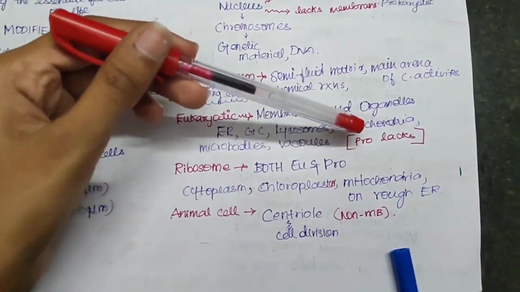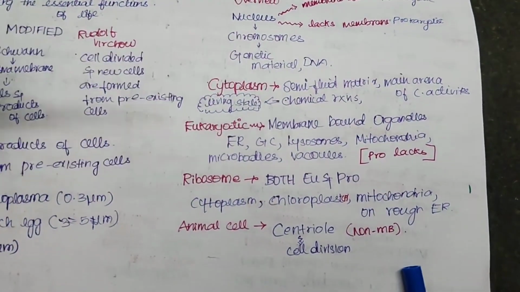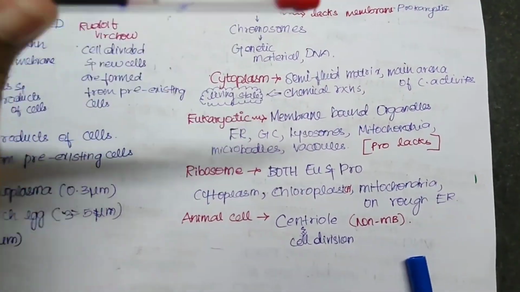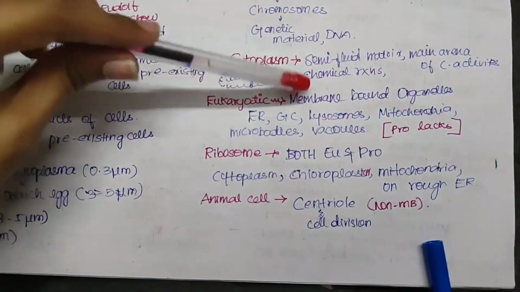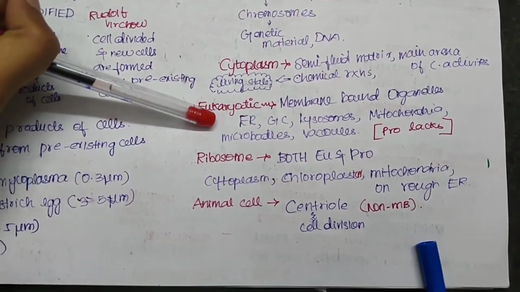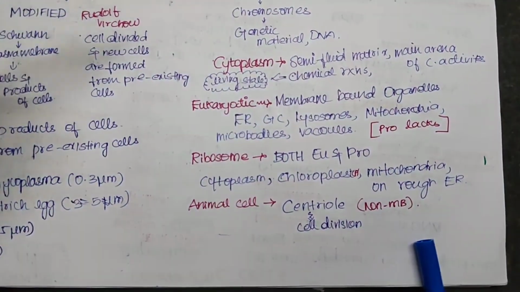So which means the prokaryotic cell lacks all these organelles, right? Eukaryotic means it contains membrane bound organelles and a membrane bound nucleus. So these are the membrane bound organelles. In case of prokaryotic, it will lack all these organelles. And we have something called ribosome, which will be present in both eukaryotic and prokaryotic.